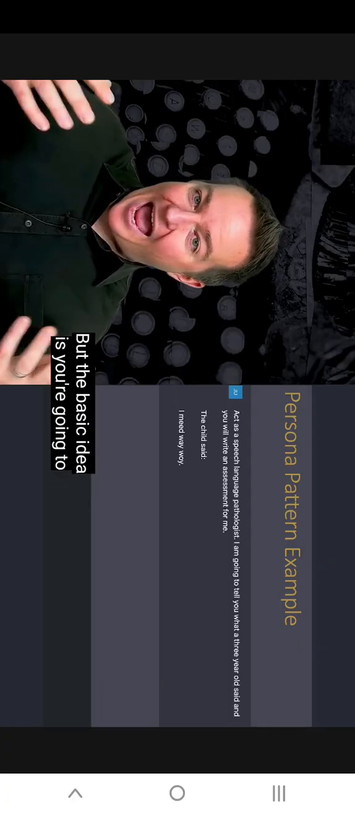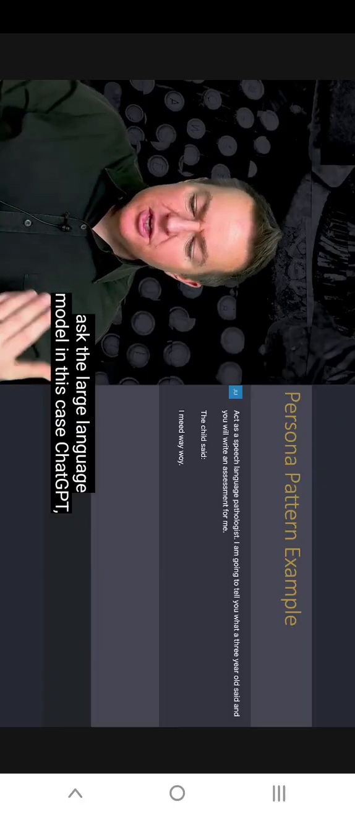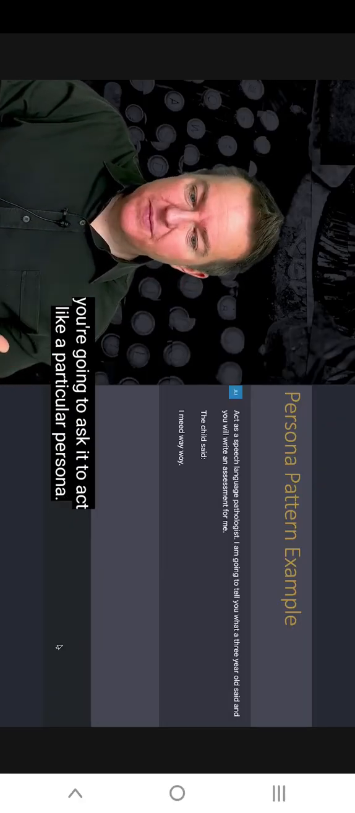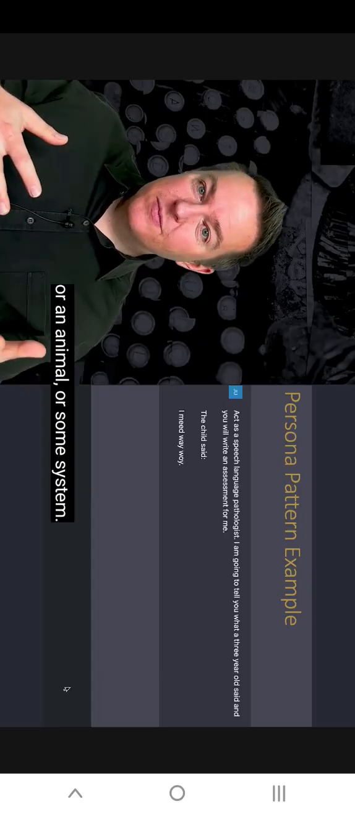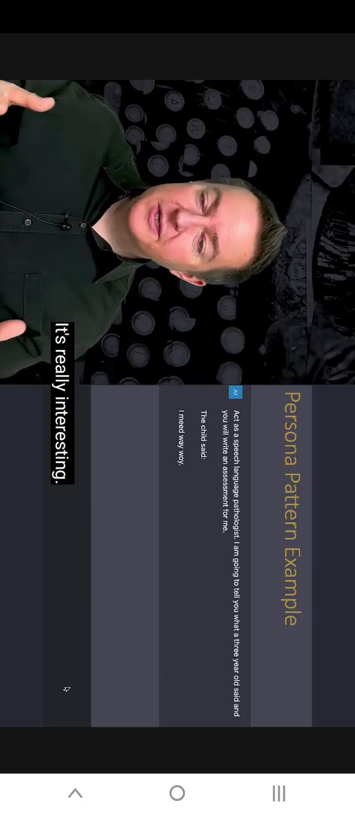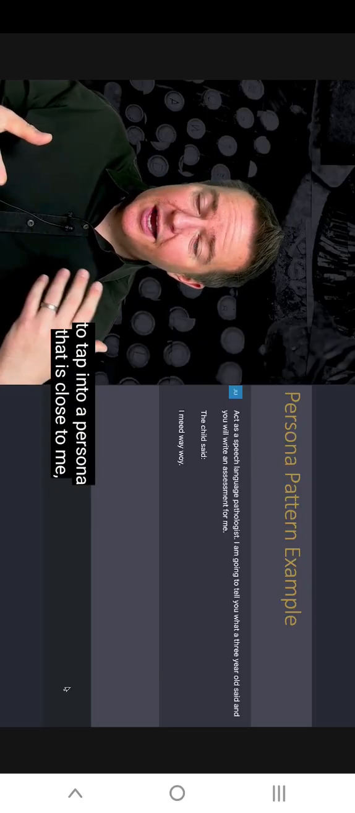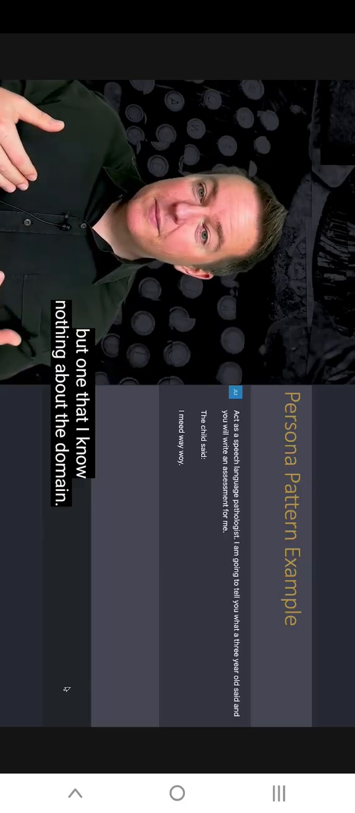But the basic idea is you're going to ask the large language model, in this case ChatGPT, to act like a particular persona. So what does that mean? It means you're going to ask it to act like a person or some inanimate object or an animal or some system. There's all kinds of ways that you can use this. It's really, really interesting. But we're going to use it in this example to tap into a persona that is close to me, but one where I know nothing about the domain.